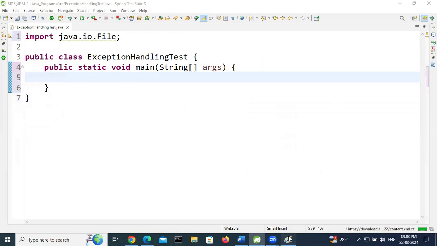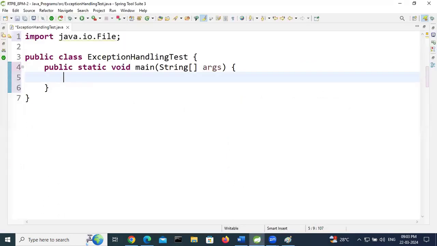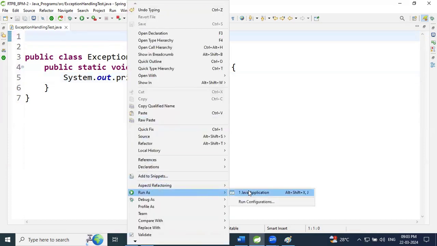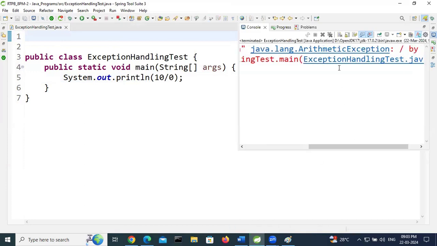Unchecked exceptions are ArithmeticException and NullPointerException. Suppose I write 10 divided by 0. Here at compile time we are not getting any error. Run as Java application. Here we got the ArithmeticException. That means this is a runtime exception.